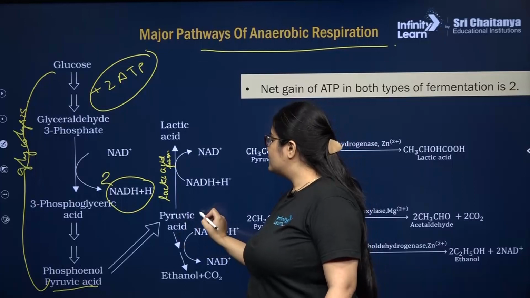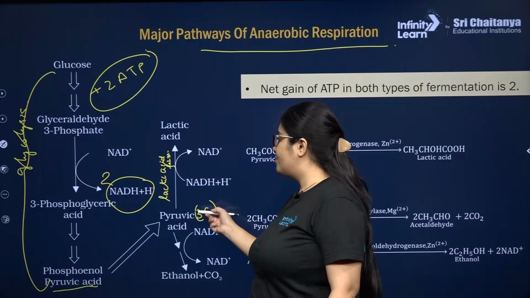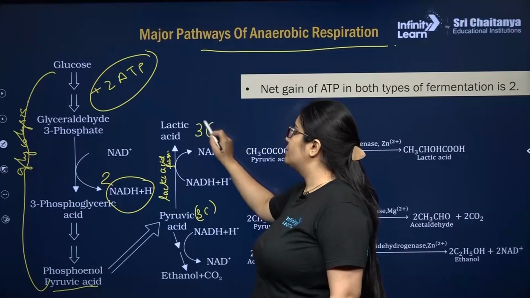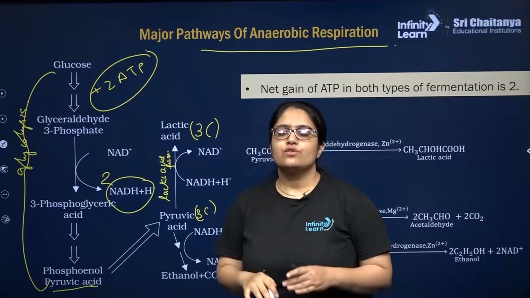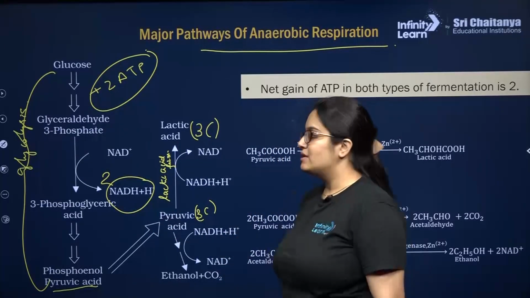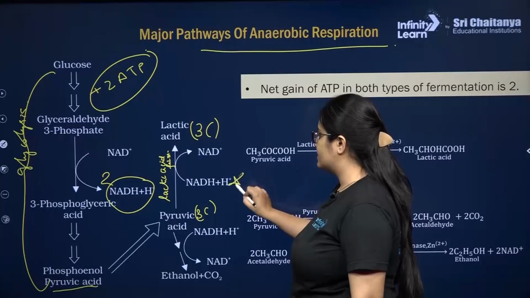Each pyruvic acid, which is a 3-carbon compound, will convert into lactic acid, which is also 3-carbon. Hence there will be no release of CO2 during lactic acid fermentation, but there will be consumption of 1 NADH plus H plus, right?